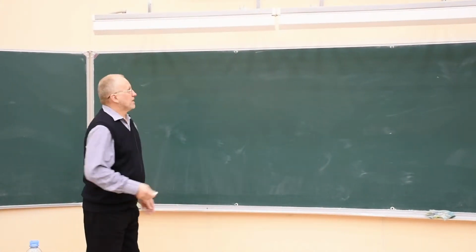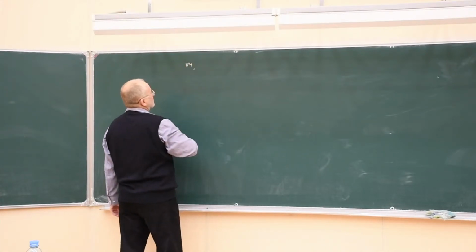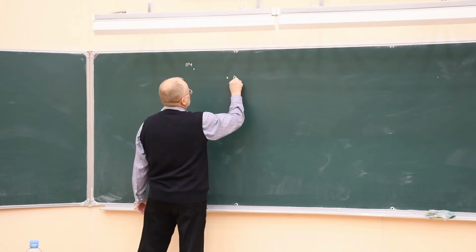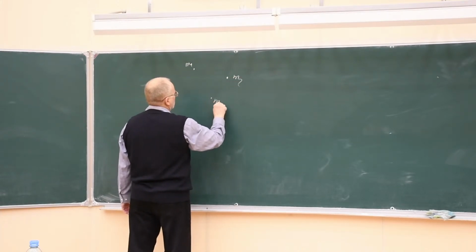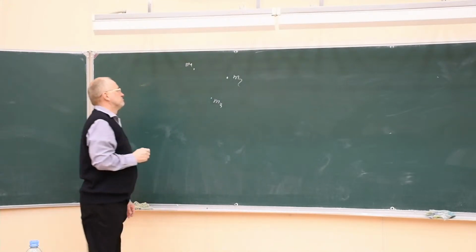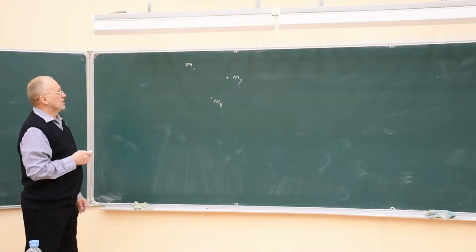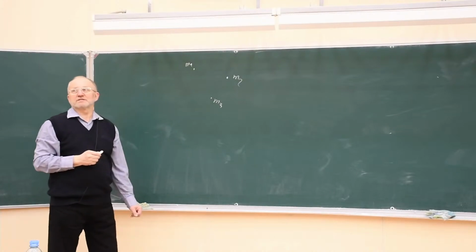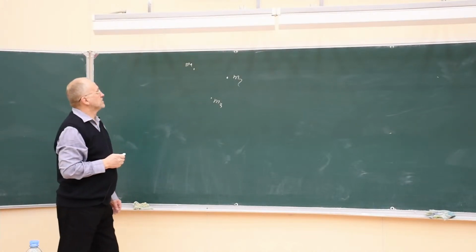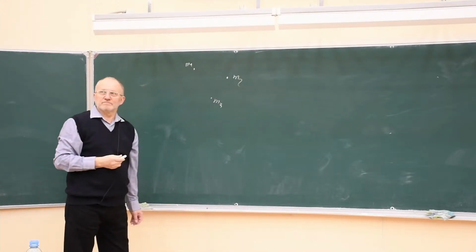Let's consider a system of material particles, particle M1, particle M2, maybe particle M3, etc. Maybe many particles. Each particle may have its own velocity and its own acceleration. And the particles may somehow interact with each other.